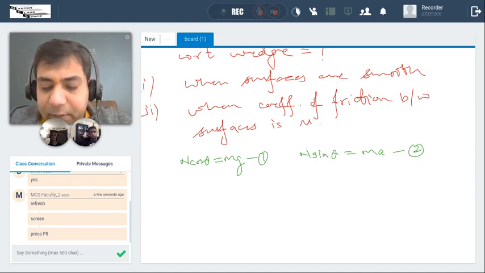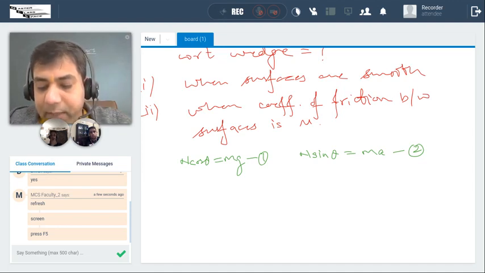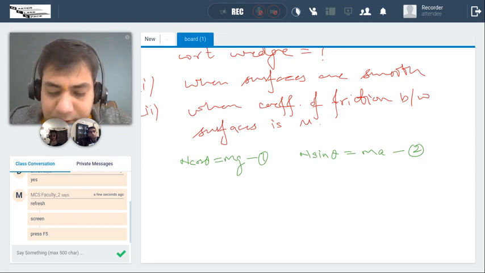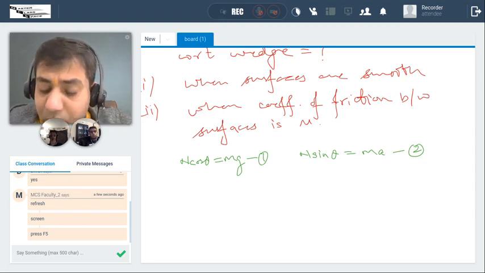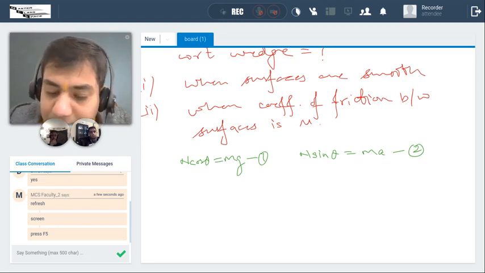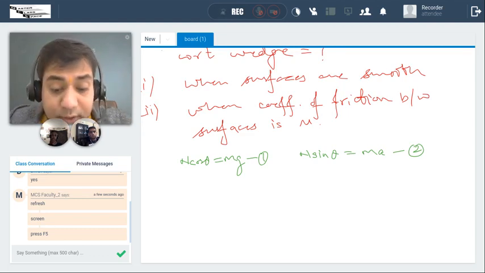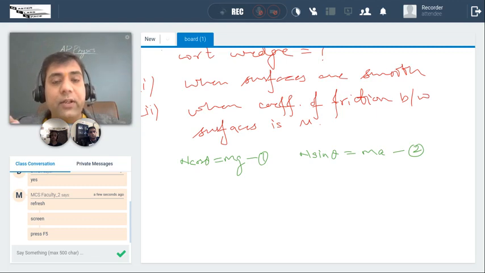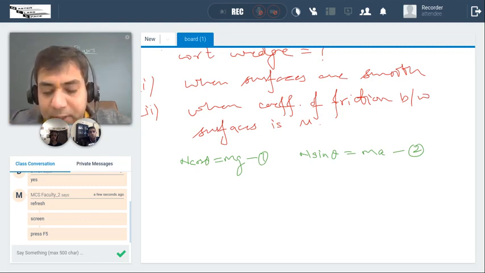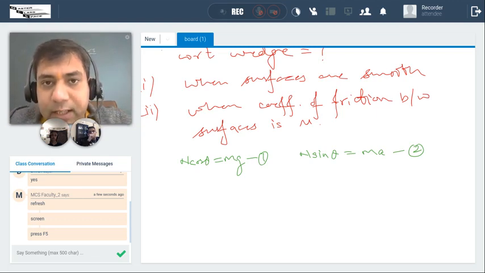In the x direction, I am balancing the forces. In the y direction, I am balancing the forces. But what do I have to find out? I have to find out F. Is there an F coming in these equations? No. That means I will have to write equations for the wedge also. So can you please tell Aditya what all forces are acting on the wedge?